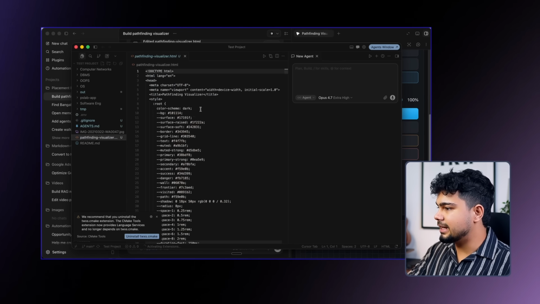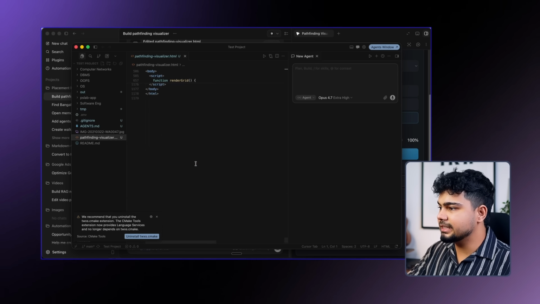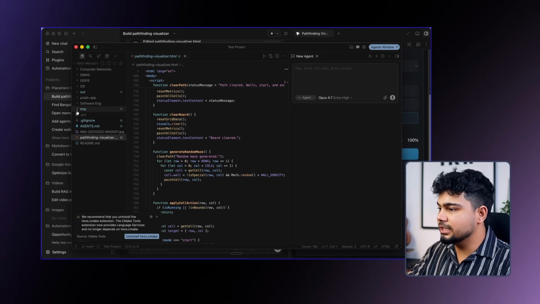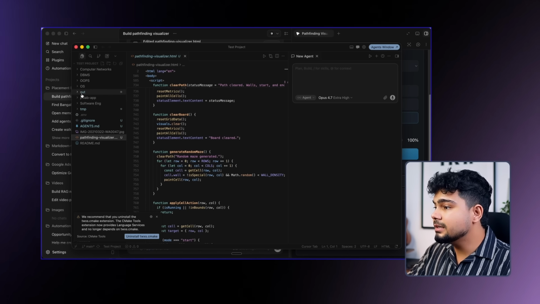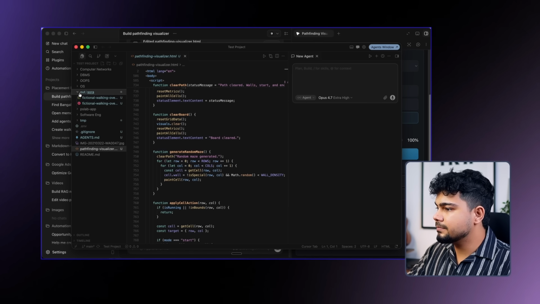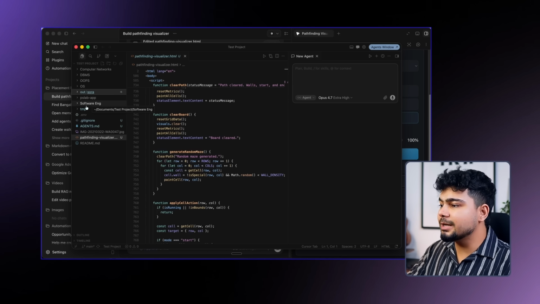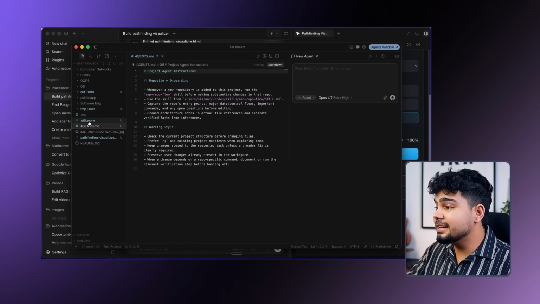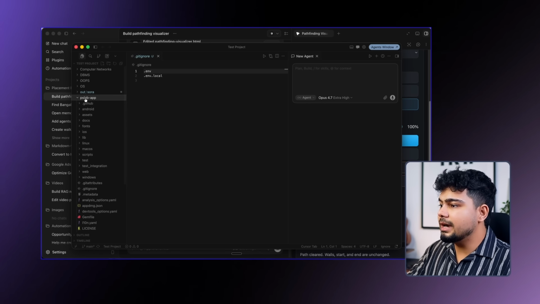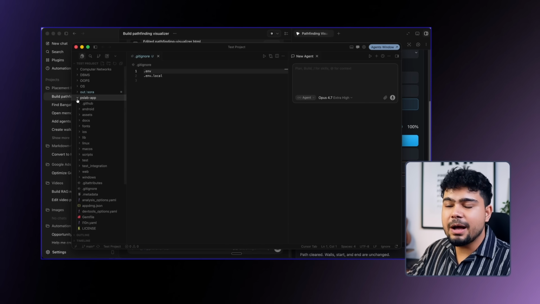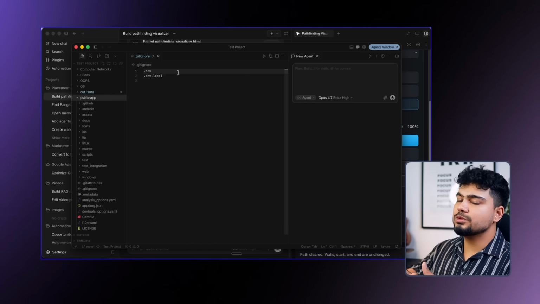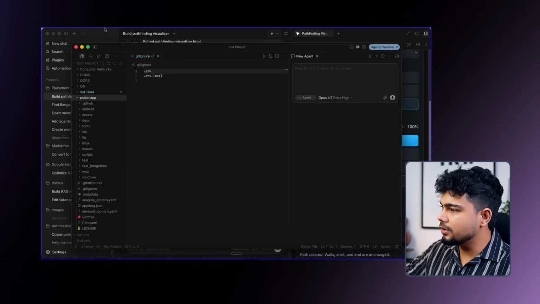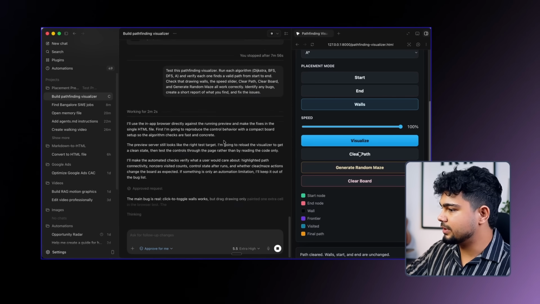This is the path visualizer that we created. As we asked it to create a basic HTML file, it created that. This is the project that we added, जो हमने GitHub का project दिया था, जो इसने locally setup किया. And इसके साथ साथ और भी जितने भी outputs थे वो तुम्हें यहाँ पे मिल जाएंगे. And even the agents.md file is here, the gitignore file is here, and we asked it to set up PS Lab app, it did it here. So you can actually use any tool, any IDE, to go through the code if you want. And yeah, that is also one thing you can do.